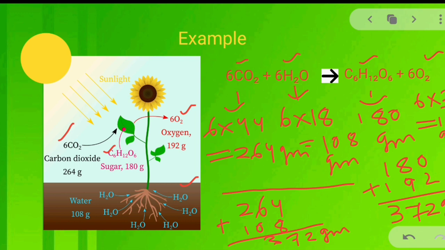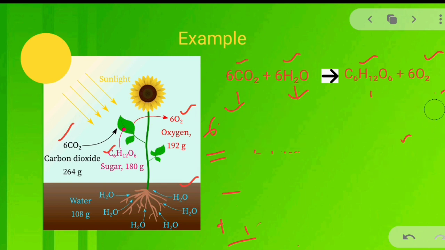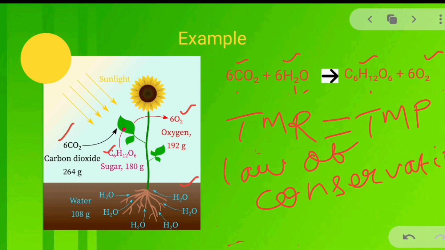So, it proves that the total mass of the reactants is equal to the total mass of the products. Hence, it follows the law of conservation of mass.